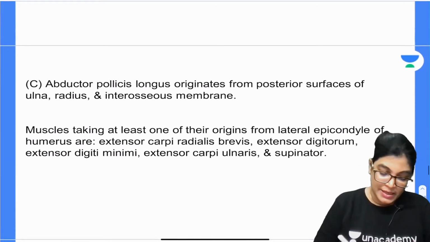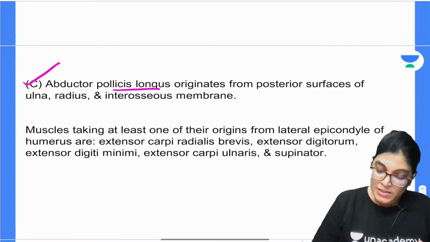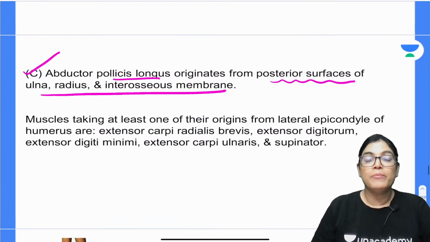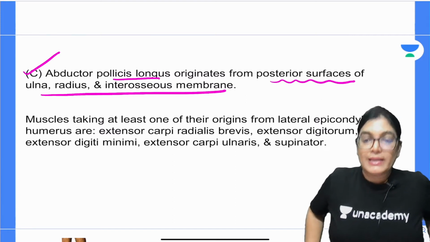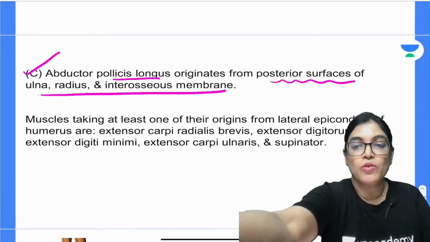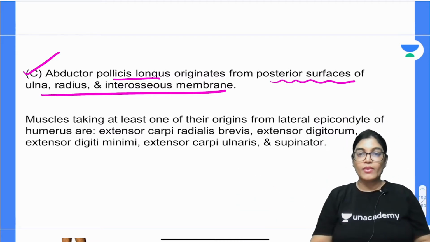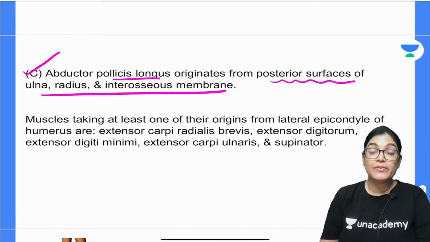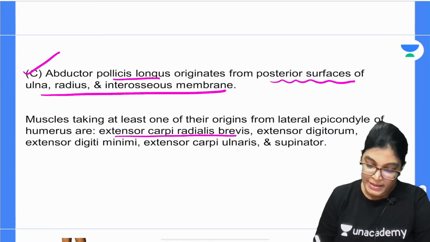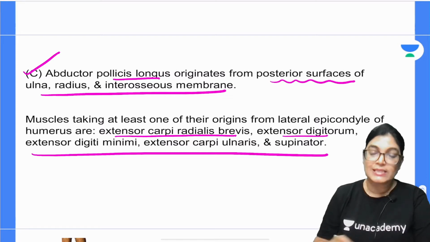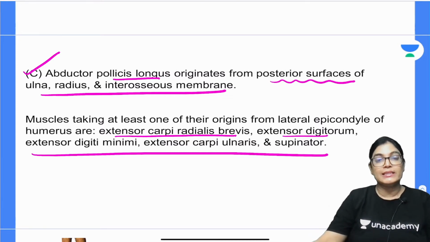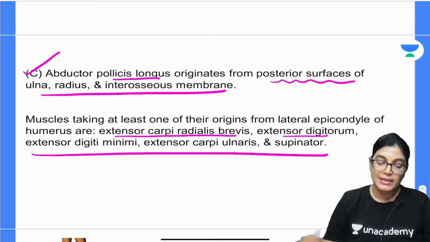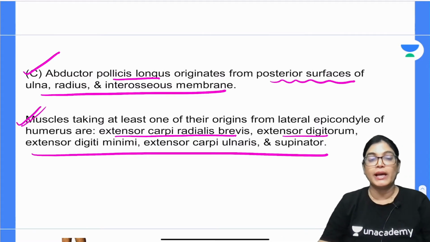So my dear aspirants, see here, the abductor pollicis longus muscle originates from the posterior aspect of the radius, the ulna and the membrane connecting the forearm bones, that is the radius and ulna. The muscles given in the options, that is extensor carpi radialis brevis, extensor digitorum, extensor indicis, supinator and extensor digiti minimi, all these muscles have at least one part taking origin from the lateral epicondyle of the humerus.